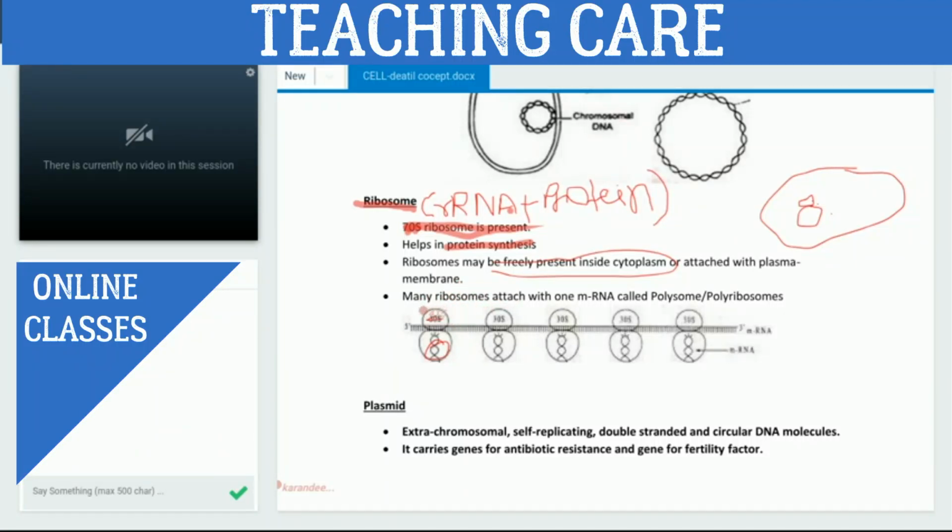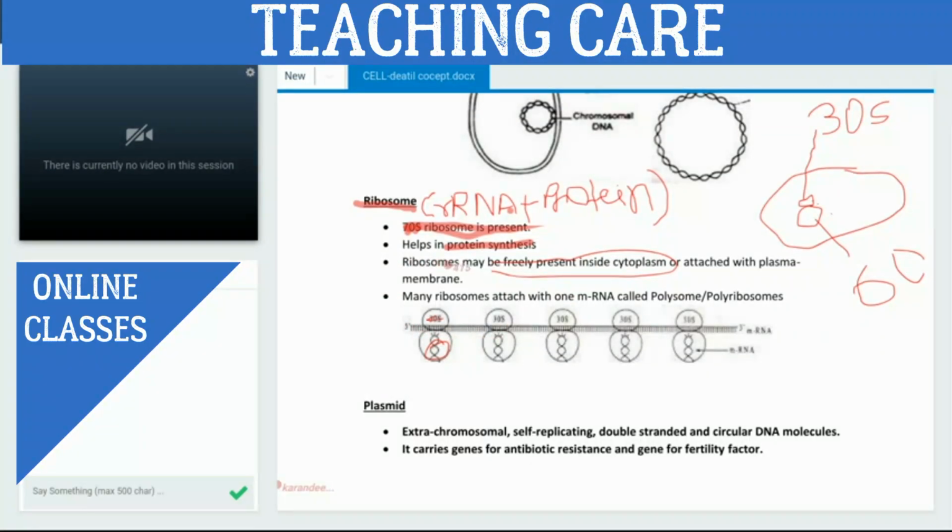The smaller subunit is called 30S. The other one, the larger subunit, is called 50S.